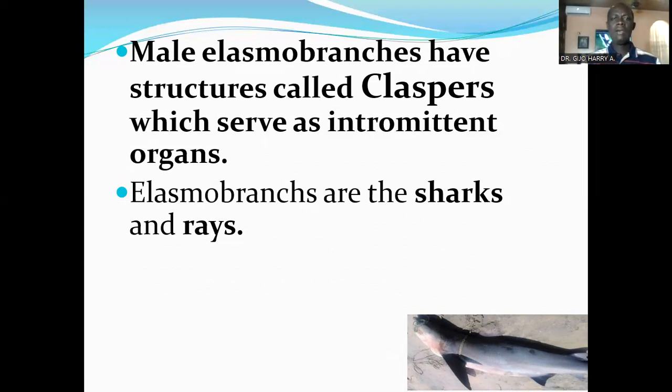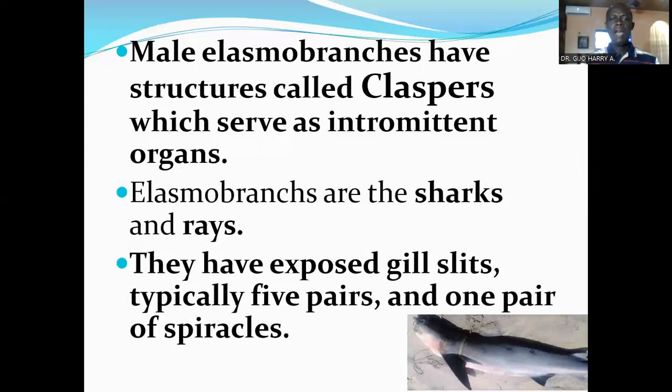Elasmobranchs consist of the sharks and the rays. They have exposed gill slits, typically 5 pairs, and 1 pair of spiracles.